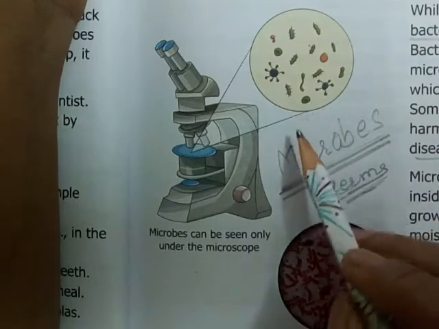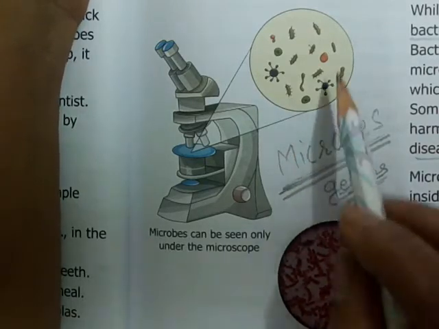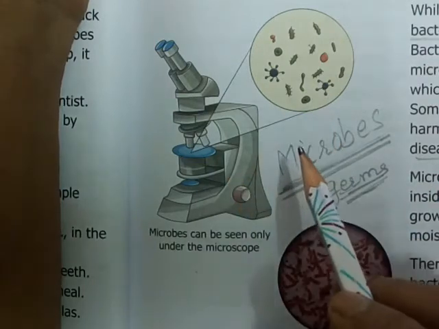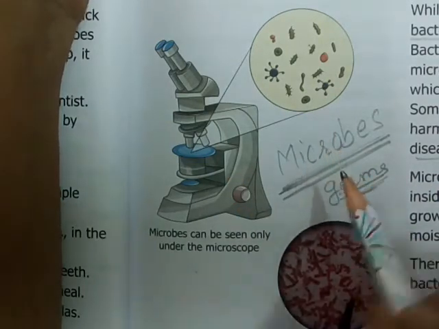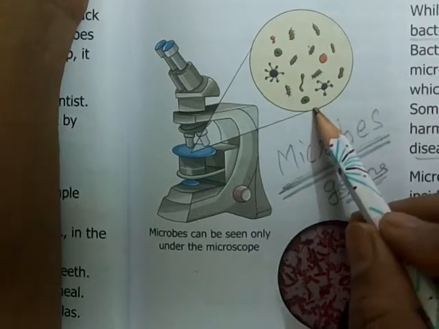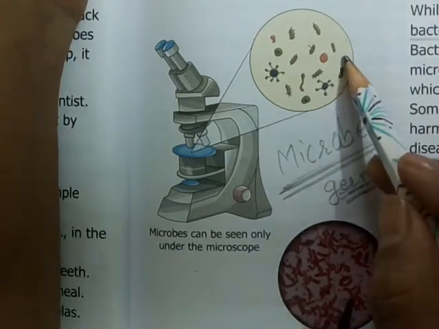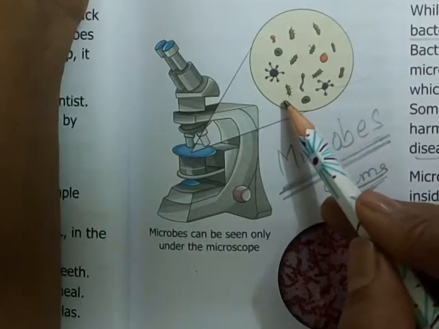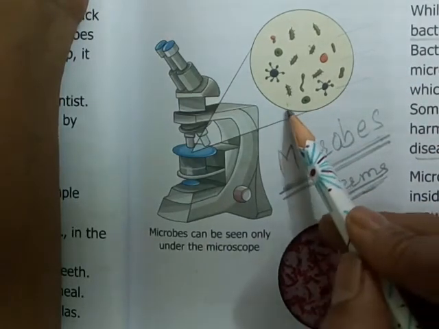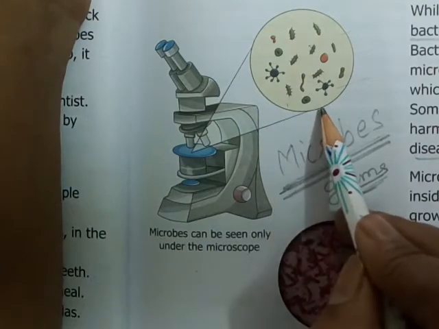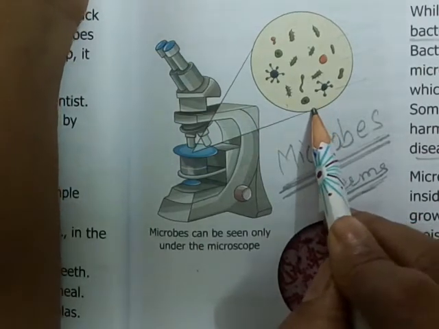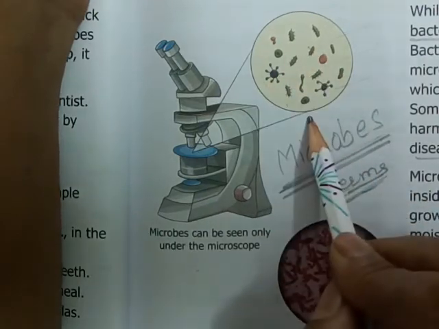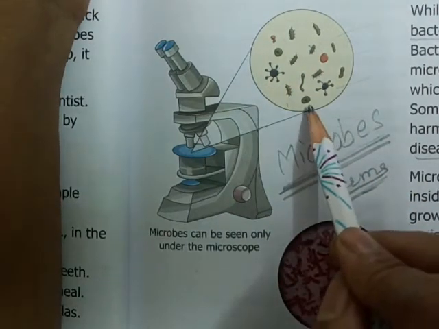Microbes are present everywhere. These microbes of different shapes and structures are present everywhere, including inside and outside the bodies of animals. They are present in water, in the air, in the soil, in the bodies of animals, and over the skin also. They are found everywhere in our surroundings.